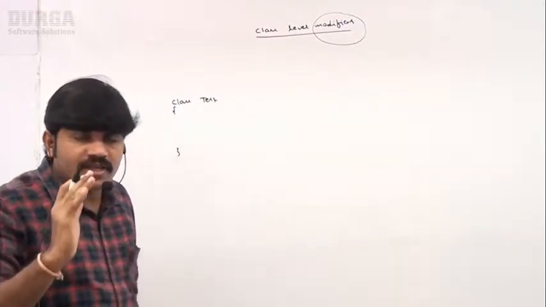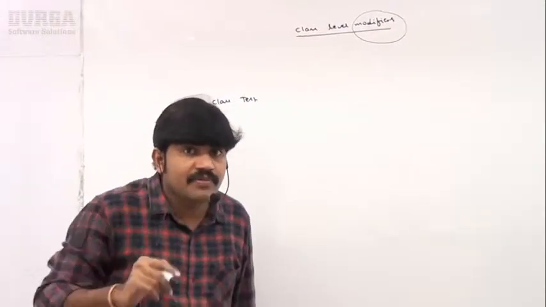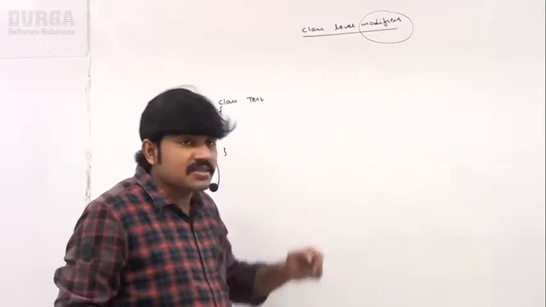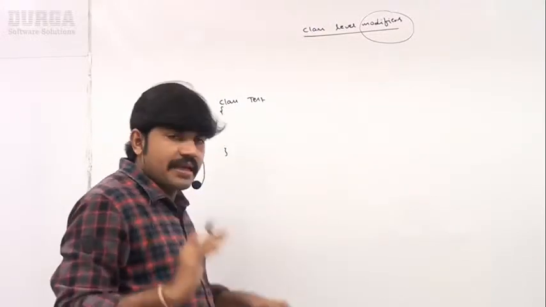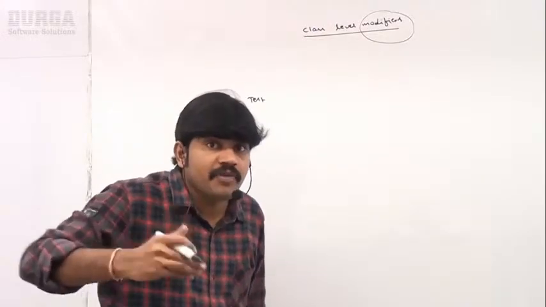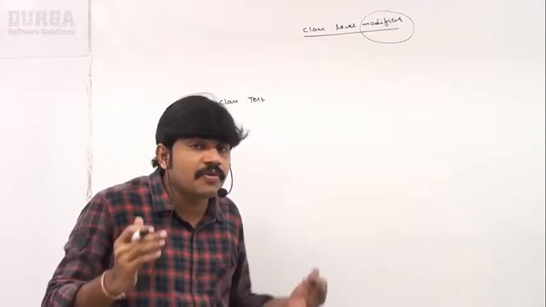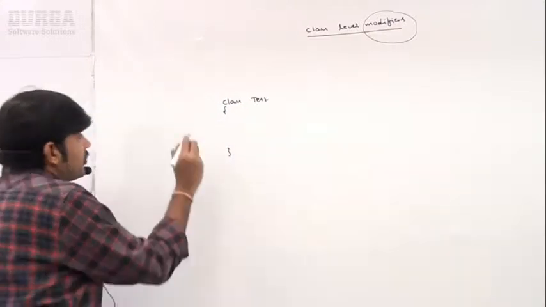By using the corresponding modifiers. Modifiers describe the behavior of the class. Suppose, is this class accessible from anywhere or not? How can you specify that, sir?